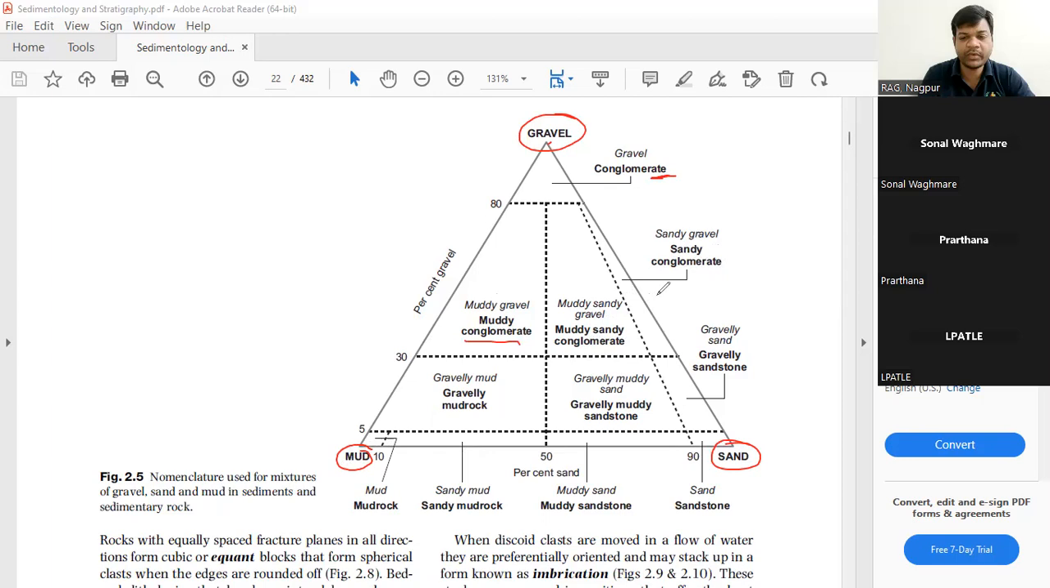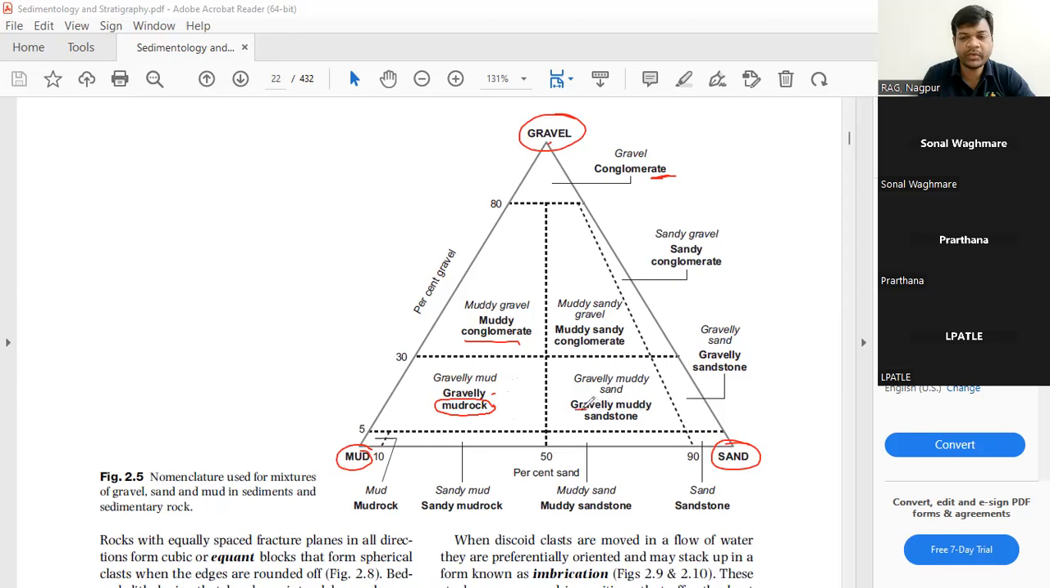Okay, here the amount of mud is almost negligible. Now here, gravelly mud rock, because gravel is less in number, and whatever is less in number we use as the prefix. So gravelly mud rock, because mud is the dominant part and gravel is not that dominant, hence it is used as a prefix, and it will be called gravelly mud rock.